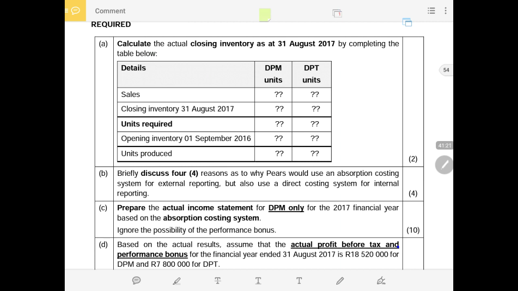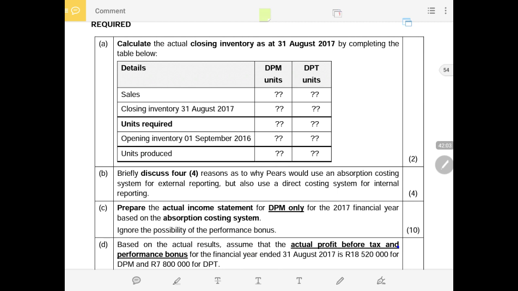Now number B is the theory aspect, which I mentioned before. Number B asks us to briefly discuss the 4 reasons why PEARS uses an absorption costing system for external reporting, but also uses the direct costing system for internal reporting purposes. So that is the question: why are they using the two, and what are the benefits of each of the two systems?